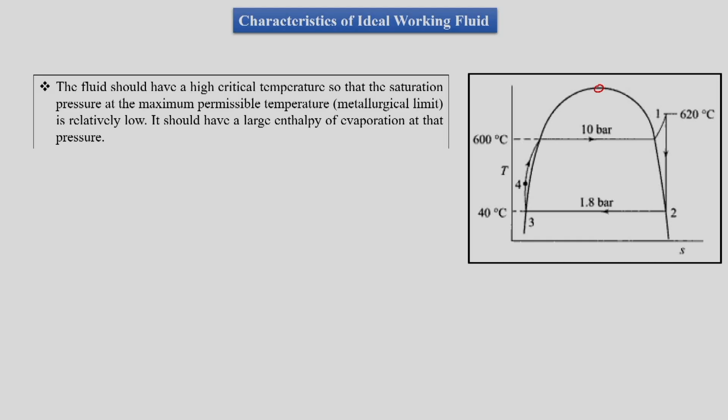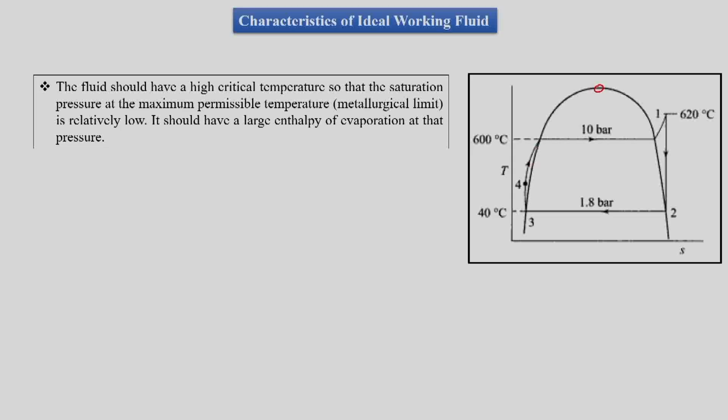That critical temperature should be very high, such that the working pressure has a temperature in the range of metallurgical limits. The metallurgical limit is the limit beyond which practical working is impossible for the materials of our choice. So we have a large enthalpy of vaporization at that pressure.